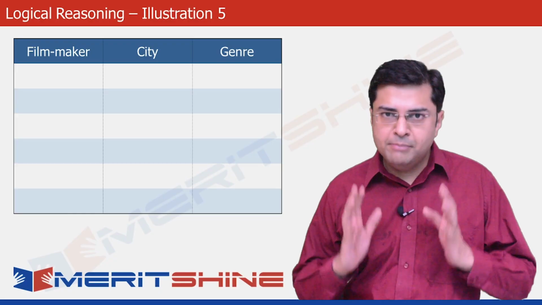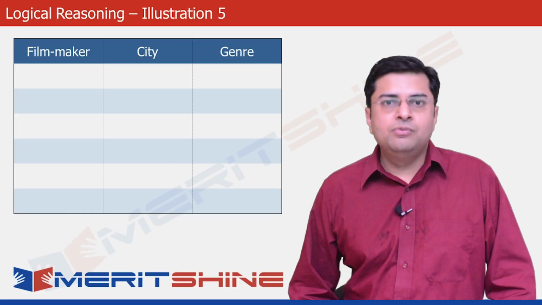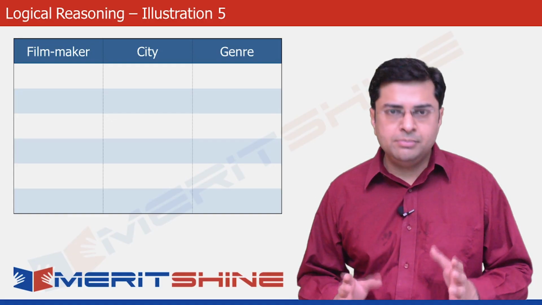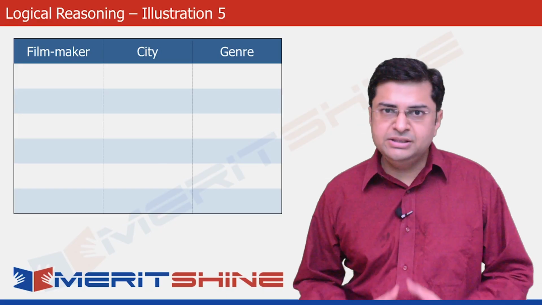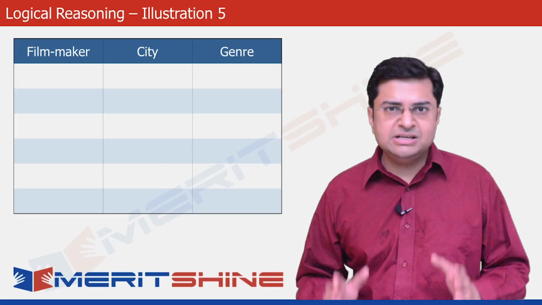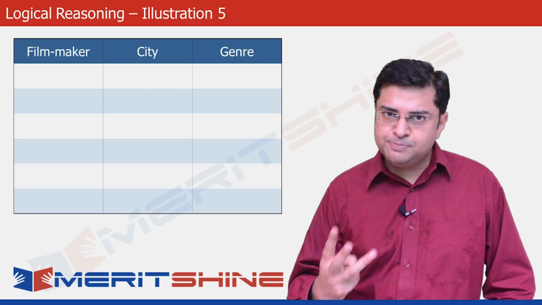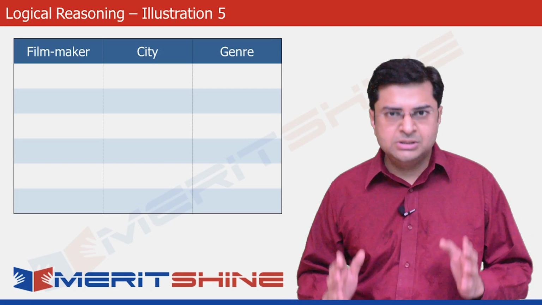Before starting to fill in the data, I would want to give you a small tip for this question, which I'm sure many of you would already know or be doing by instinct. We should try and use the abbreviated forms of the names given in the problem wherever possible and convenient. For example, in this question, the names of the filmmakers are pretty long, so we would save time, energy, and space by using just the initials rather than their full names. Something like this.